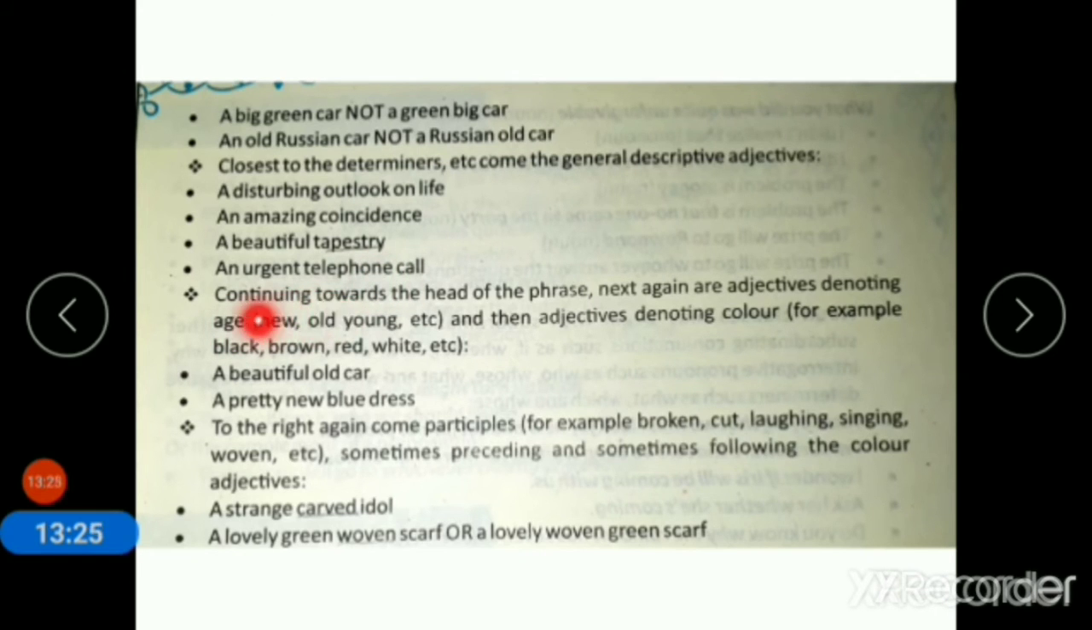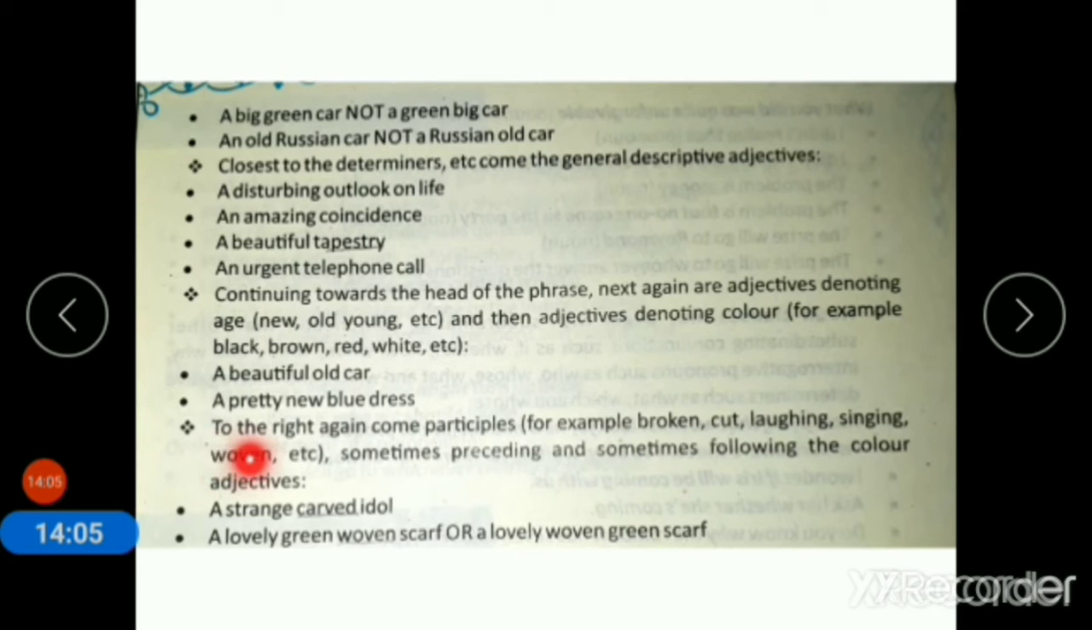Next rule is, continuing towards the head of the phrase, come adjectives denoting age: new, old, young, etc. And then adjectives denoting color, for example, black, brown, red, white. A beautiful old car. So continuing towards the head of the phrase, next again an adjective denoting age. Age may be new, old, young. And then colors. A variety of colors you have. A beautiful old car. A pretty new blue dress.